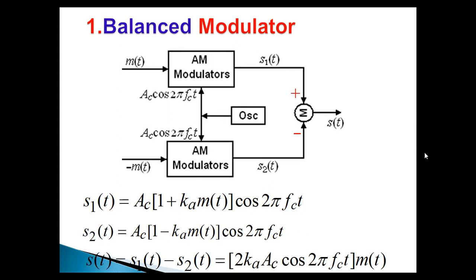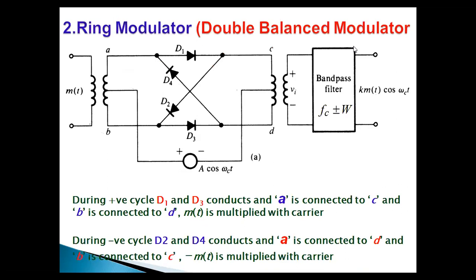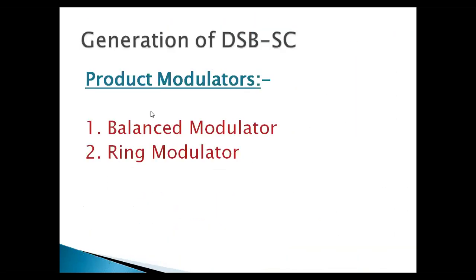So 2 signals are mandatory. A device for achieving this product requirement is called a product modulator.